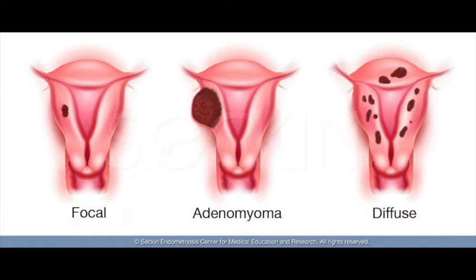Now moving on to management. Management is of two types. There is a medical management and there is a surgical management. In medical management, we have NSAIDs. NSAIDs are basically given to treat the dysmenorrhea and to relieve the heavy menstrual bleeding. But the effect of these NSAIDs is temporary. So it's given for a short duration of time, maybe because you are waiting for a surgery. So then you can give the patient NSAIDs.